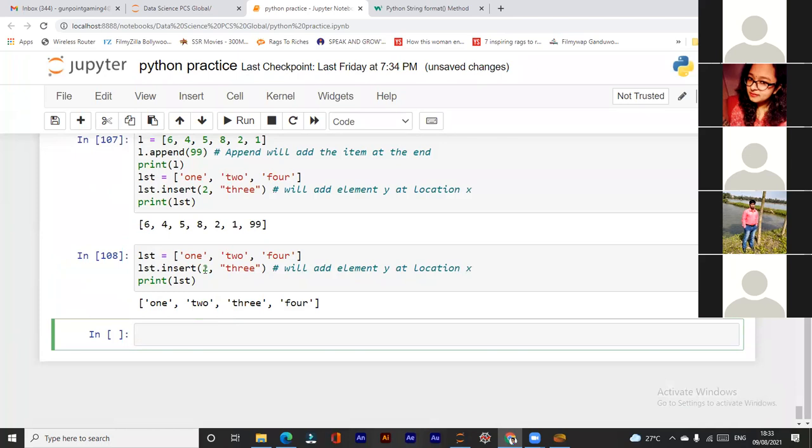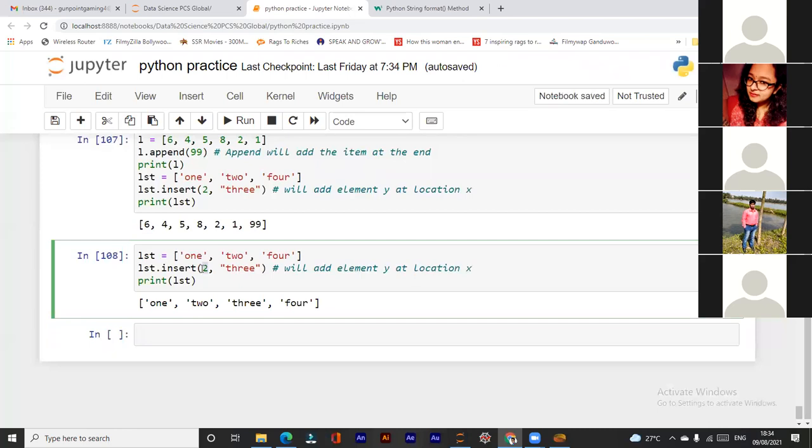Okay. So insert. What I have done is 2, comma 3. So this is the value of the index, right? And at this index, I need to insert this value. So 0, 1, and 2. This is index number 2. Here I want to insert 3. Okay. After 3, it has inserted.